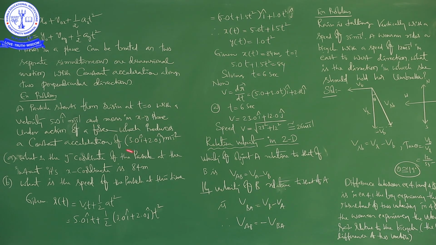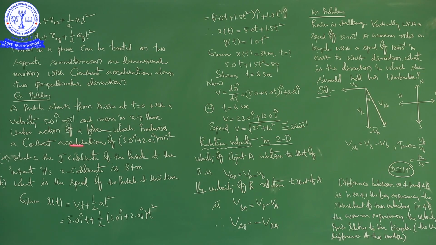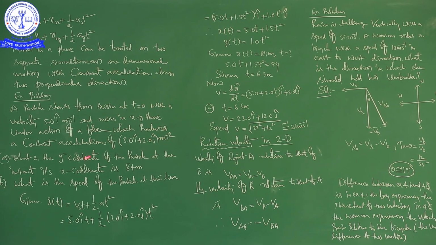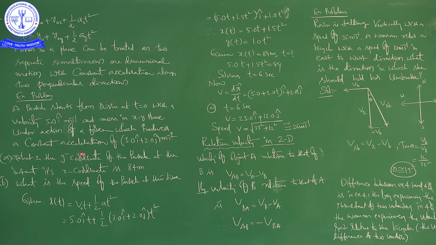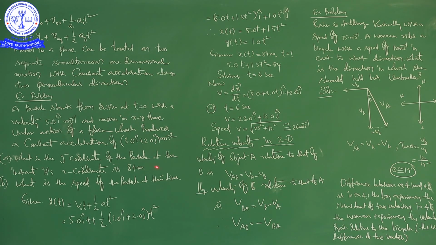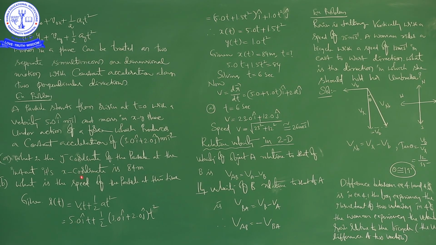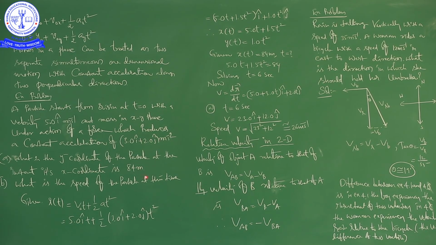So, here they have given velocity at t is equal to 0 and acceleration value also they have given, which is constant acceleration. What is he asking to find? What is the y coordinate of the particle at the instant its x coordinate is 84 meters?